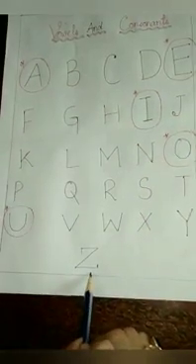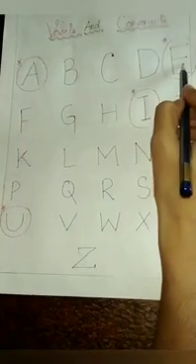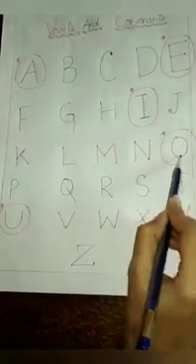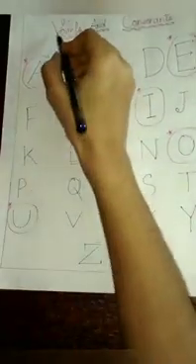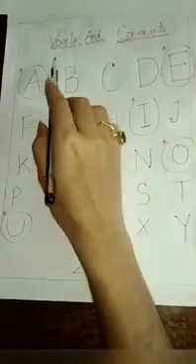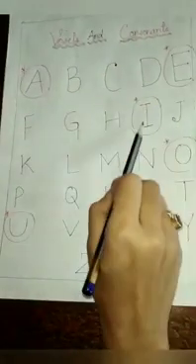Here you can see all these letters are called the alphabets from A to Z. So, from these letters A, E, I, O, U, these 5 letters are called the vowels, okay? And rest of the letters are called the consonants, okay? So which are the vowels? A, E, I, O, U, okay?